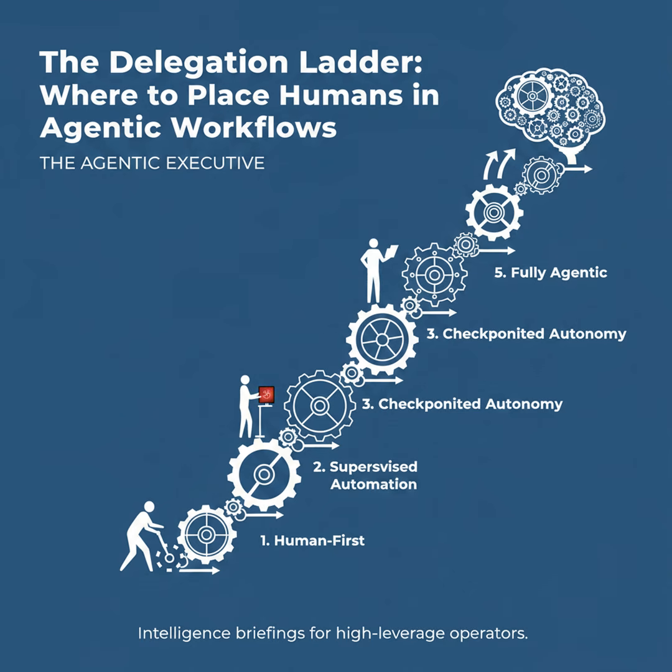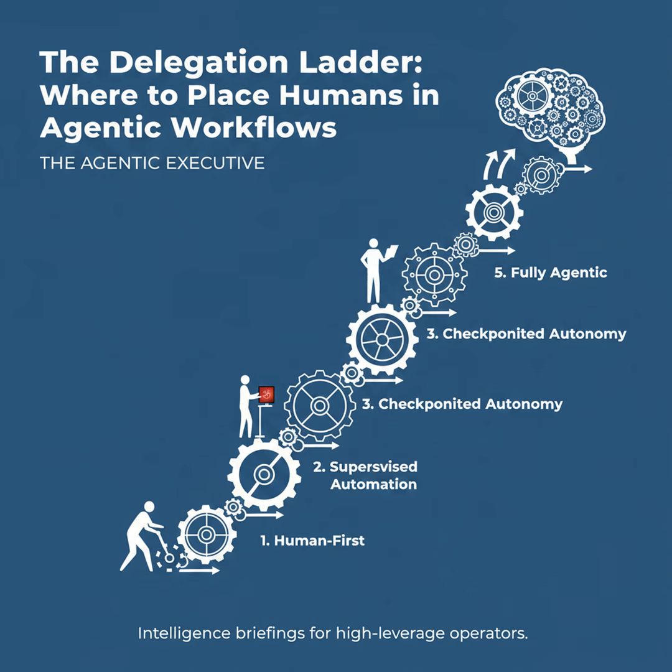Hook. More automation raises leverage, but it also creates hidden costs, brittle recovery, wasted optionality, and slow learning when things go wrong. The central question leaders face is simple. Where should humans sit in the loop so you get the upside of agentic systems without paying for catastrophic mistakes? Over the next 10 minutes, I'll offer a compact decision framework to answer that question.